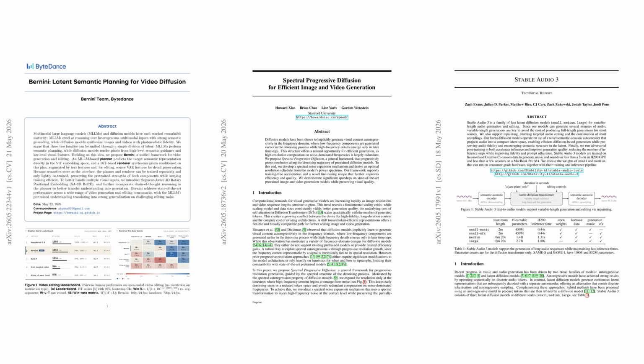Today's episode dives into three exciting frontiers of generative AI: video, images, and audio. We'll look at a new video framework that plans semantics in latent space for more faithful editing, a spectral diffusion method that speeds up image and video generation by growing resolution only when needed, and a powerful audio model that can create and edit stereo sound for minutes at a time. Together, these papers show how AI is becoming faster, smarter, and more creative across every medium.